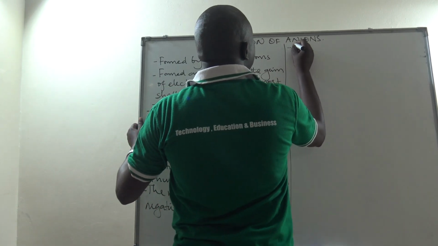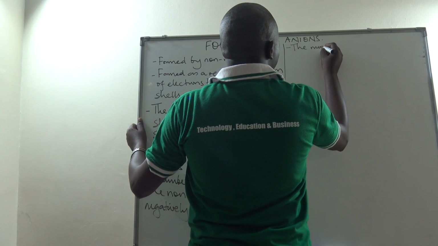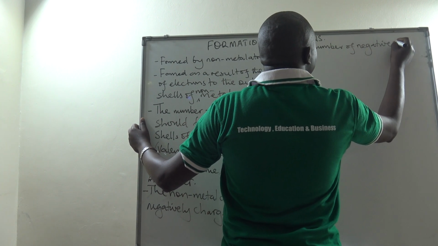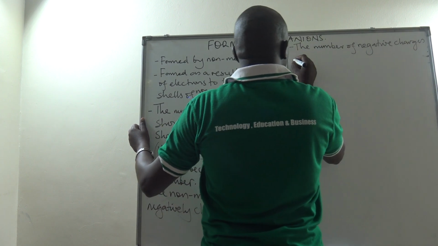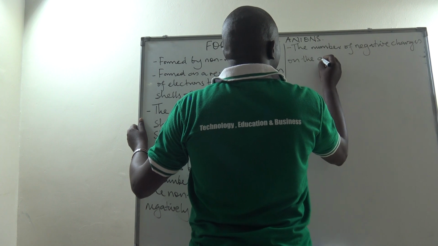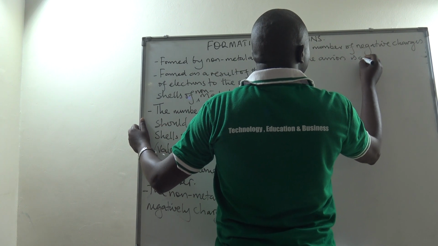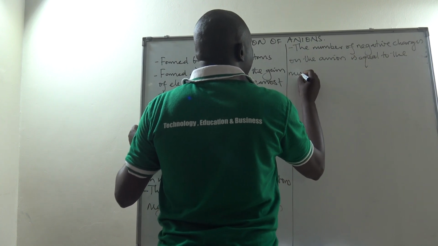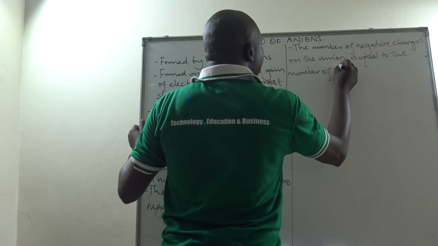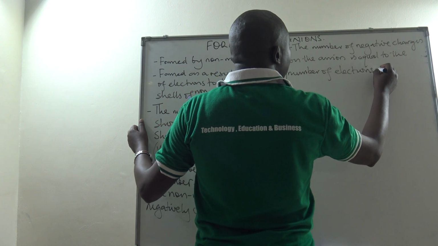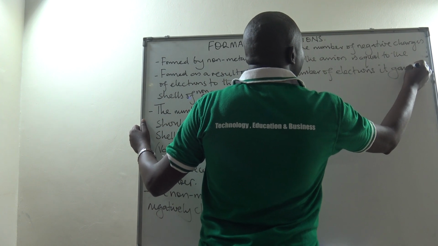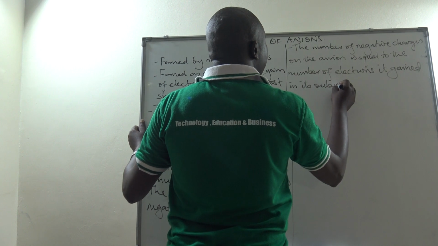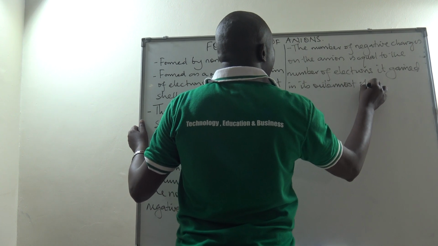And finally, the number of negative charges on the anion is equal to the number of electrons it gained in its outermost shell.